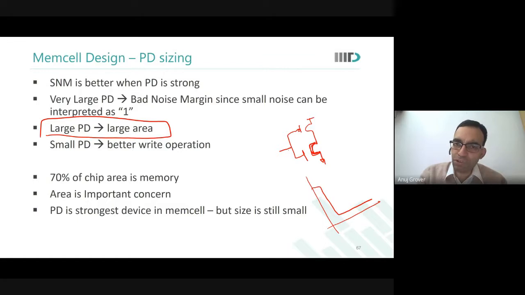So even if you have a very small bump on the other side, you may actually trip the voltage, and therefore you will end up corrupting the contents. So when we have a very large PD, even a small noise can be interpreted as a 1 by this inverter, and it will flip. Is this clear?